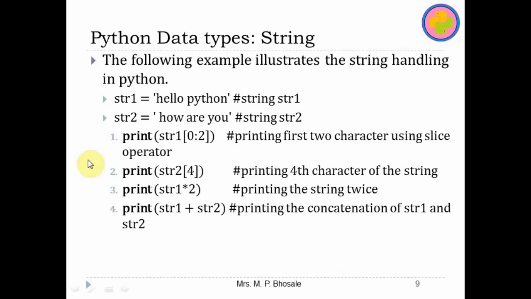So we can use either indexing or slicing to print the characters within the string. Similar to this, we can also apply the concatenation operator or repetition operator so as to merge two or more strings or to repeat the string. So let us do all these things in Thonny.